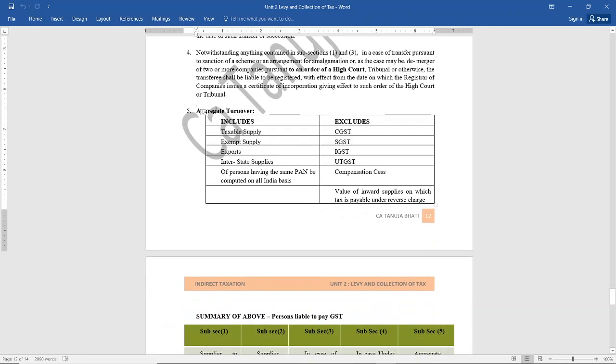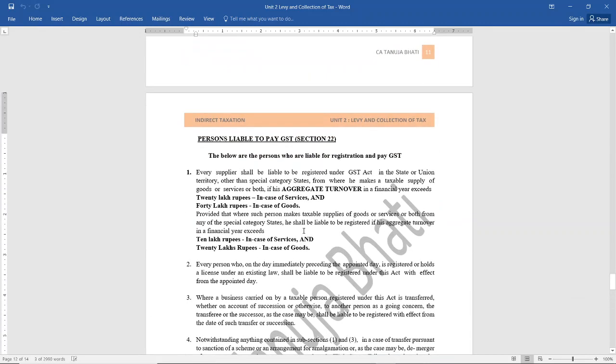Now we are saying aggregate turnover. Here we said that the aggregate turnover in the financial year should exceed 20 lakhs in case of services and 40 lakhs in case of goods. Then he needs to get himself registered.